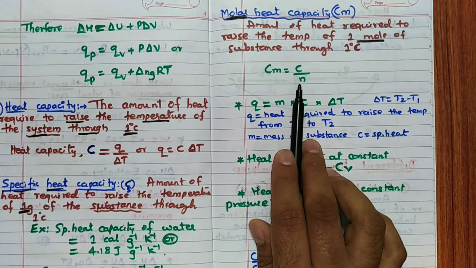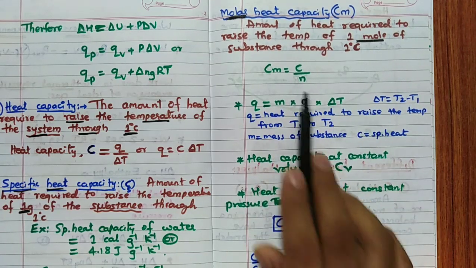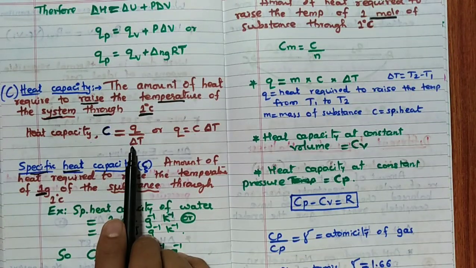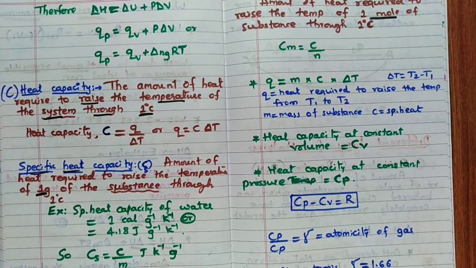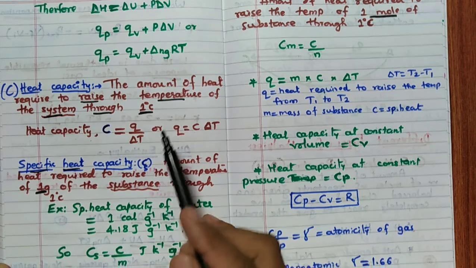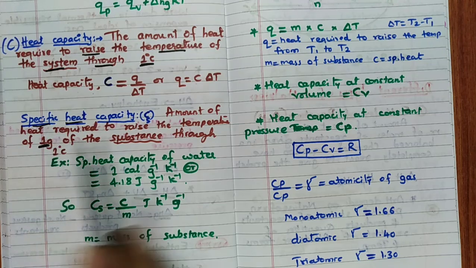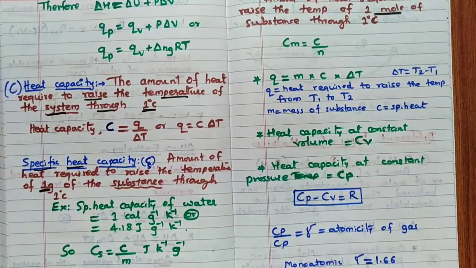n means number of moles. Here mole, hence you have taken n. Here mass, hence you have taken m. So here Q divided by delta T, same expression here it is applicable. Only difference is, remember, this C means heat capacity, Cs means specific heat capacity, Cm means molar heat capacity.